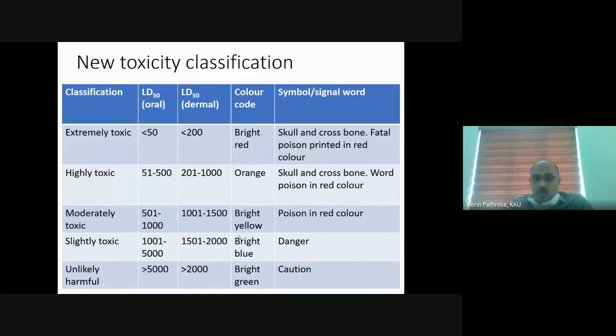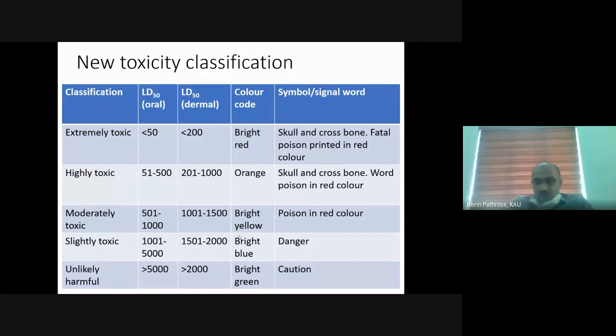The lower triangle will have orange color, and along with poison written, just like the extremely toxic category, we will have the skull and bone symbol.